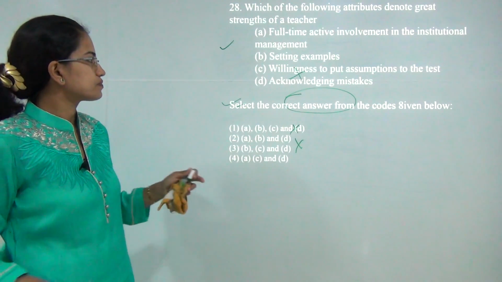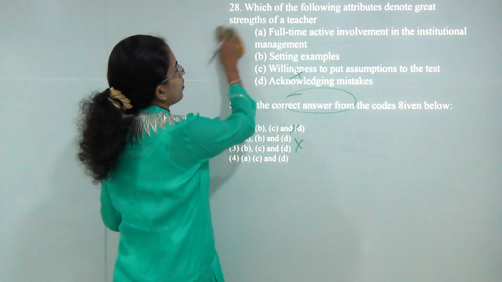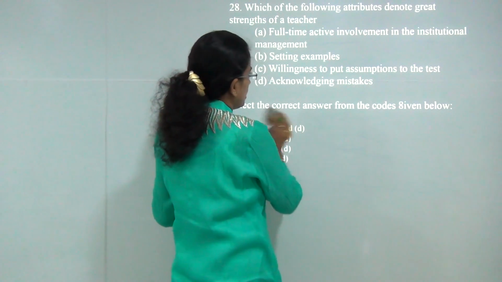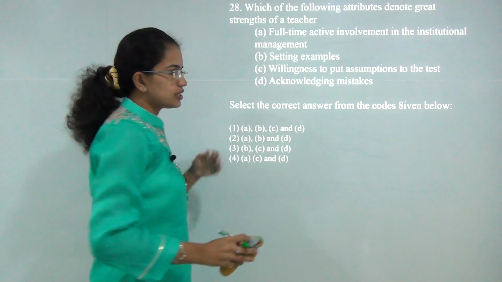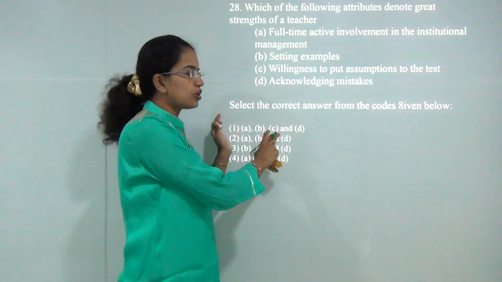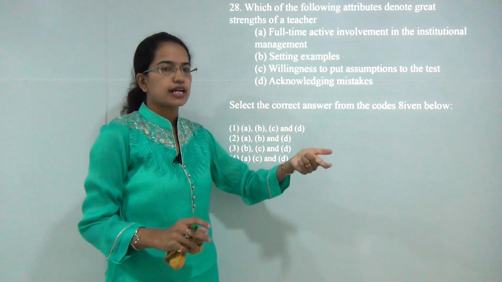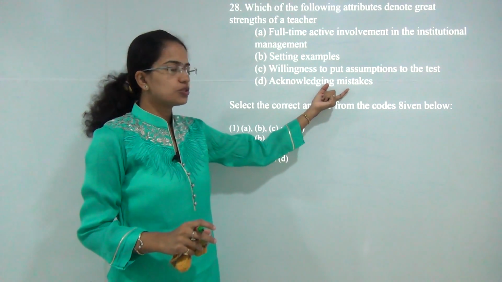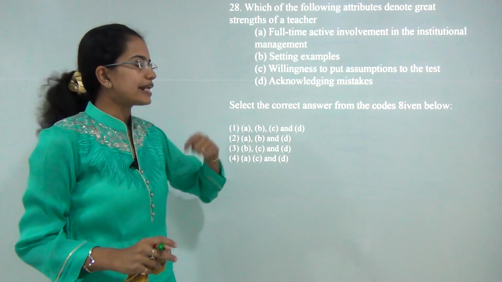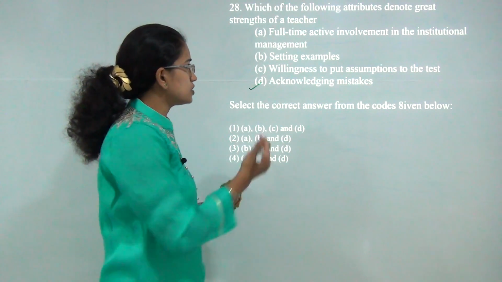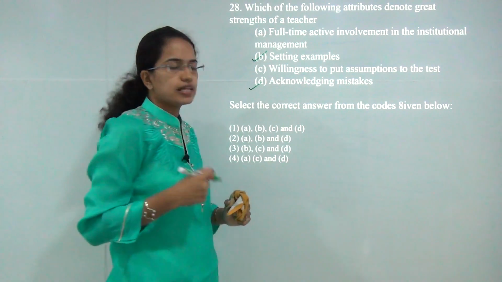The next is, which of the following attributes denotes great strength of the teacher? A teacher must acknowledge the mistake. If I am solving this lecture and there is some question that I have solved incorrectly, I should have the courage to acknowledge my mistake and rectify it. So that's correct. A teacher should set examples. That's again correct.